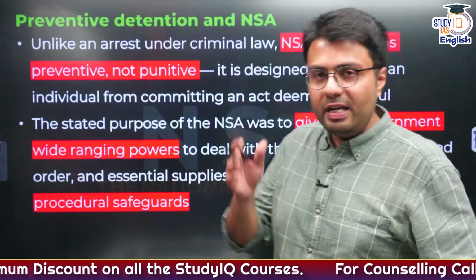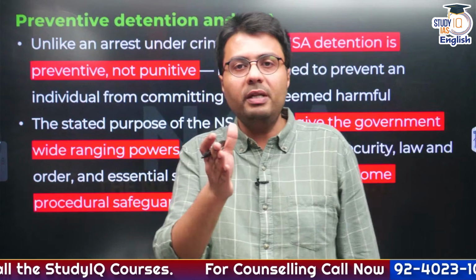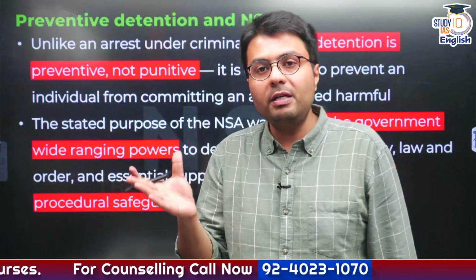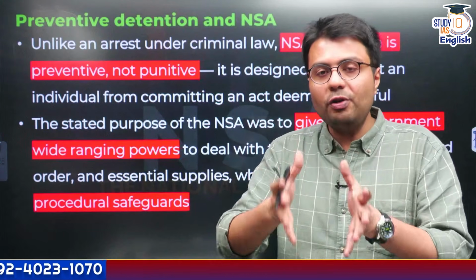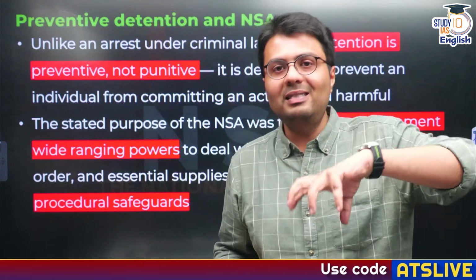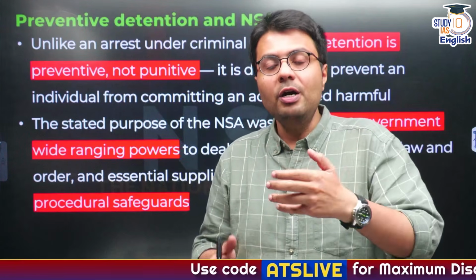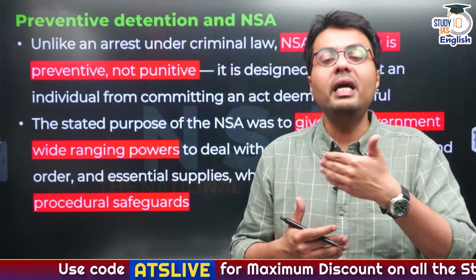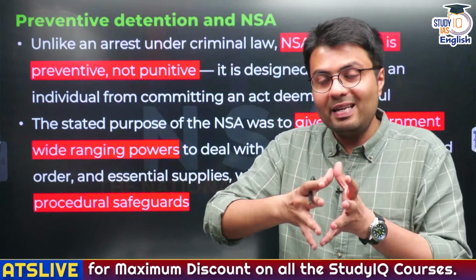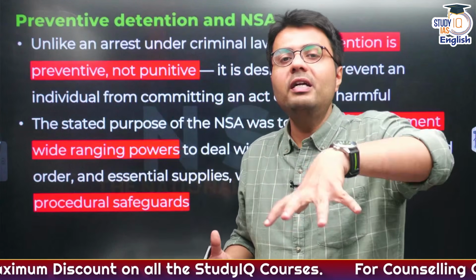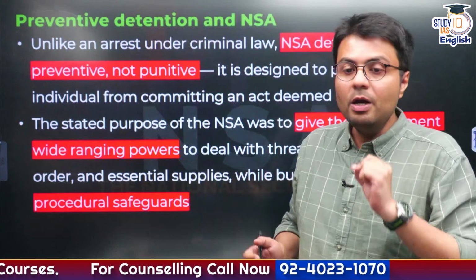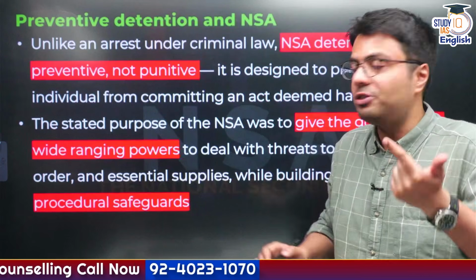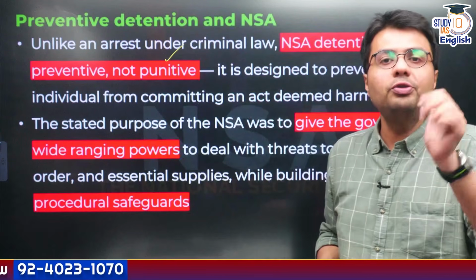In addition to that, you need to understand preventive detention is something which might appear very similar to arrest, but on the other hand, it is very different from arrest. Arrest of a culprit or an accused happens after they have committed a crime. But preventive detention, as the name suggests, is a measure to prevent a person from indulging in illegal activity. So as arrest happens after the crime, preventive detention usually would take place before the crime could even happen. So this in a way is a preventive measure. It is not a punitive measure, unlike the judicial arrest.